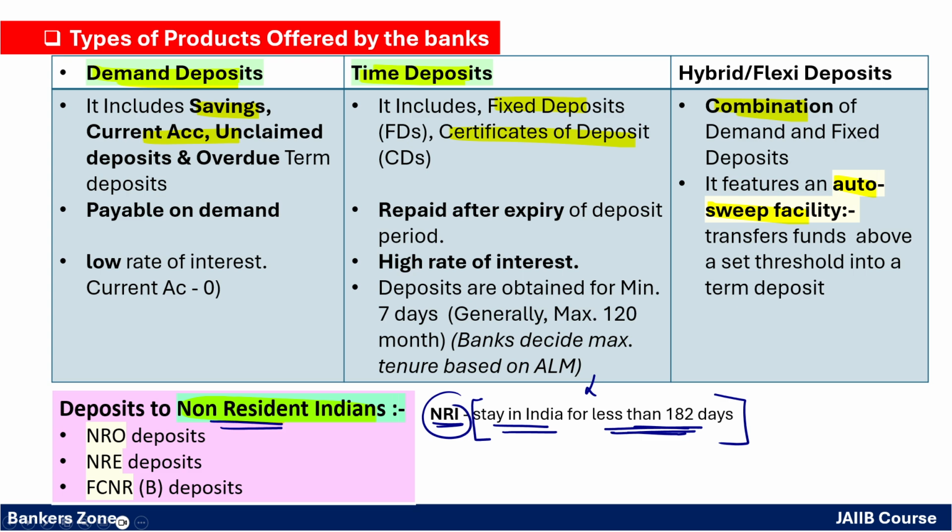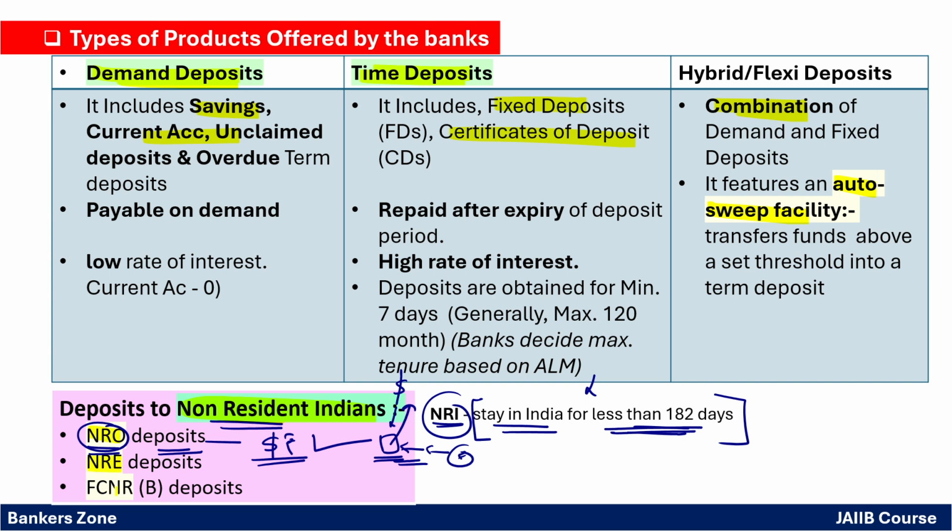So for NRIs, we have different facilities like the NRO deposit. NRO stands for non-resident ordinary deposit. Here the benefit is dollar as well as rupee. That means foreign as well as local currency can be deposited. So if you have a house in India and you went abroad to the USA, and you have given your house in India on rent, the local tenant can deposit the rent in your account in rupees. And whatever you are earning in dollars, you can also deposit it. That is the basic benefit of the NRO.